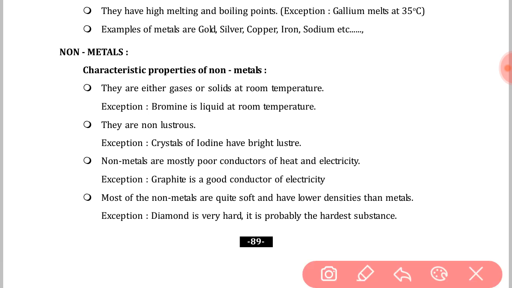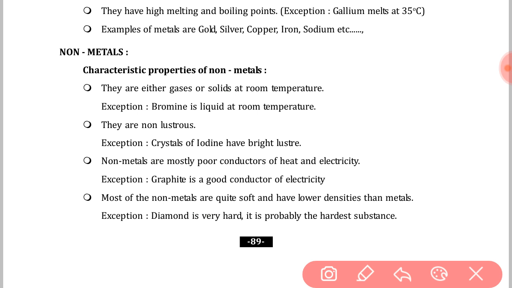Generally, non-metals are those substances which do not show the properties like malleability, ductility, sonority, good conduction of heat and electricity, luster or high melting point. Those substances which cannot show these properties are called non-metals. See this, what are the characteristics of non-metals?